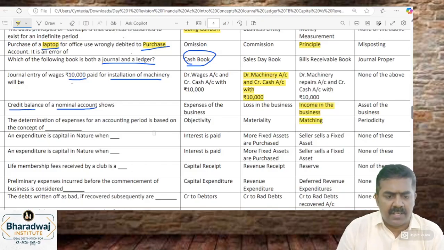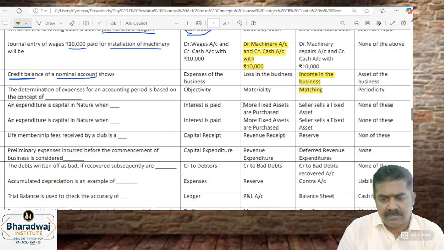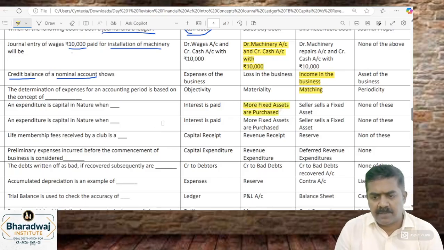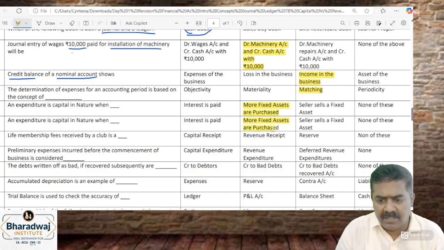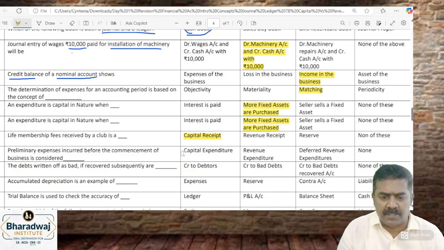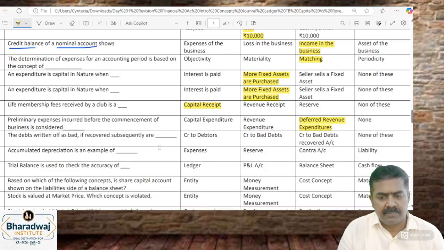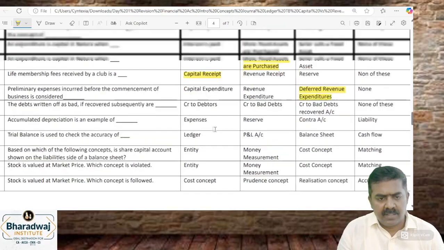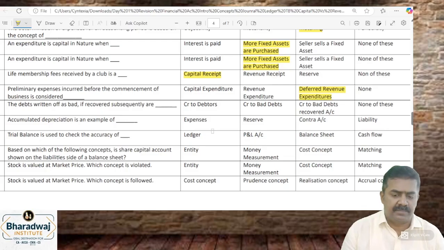Expenditure is capital in nature when more fixed assets are purchased. Expenditure of capital nature is non-repeated. Life membership fees received by a club is a capital receipt. Preliminary expenses before the commencement of business is considered as which expenditure? Deferred revenue expenditure. Try the other 4 or 5.